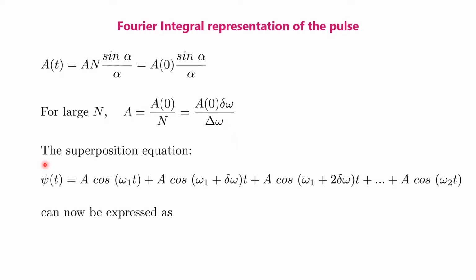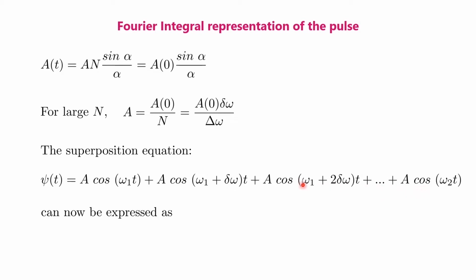By the superposition equation, we have psi t equal to A cos omega 1 t plus A cos (omega 1 plus delta omega) t plus A cos (omega 1 plus 2 delta omega) t plus the terms in between and the final term A cos omega 2 t.